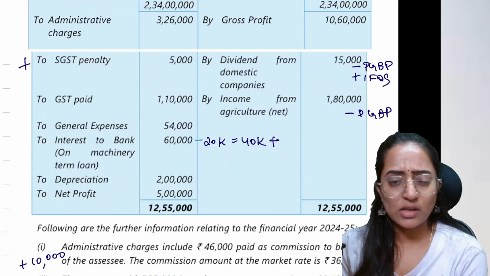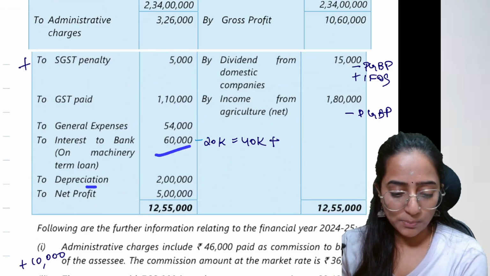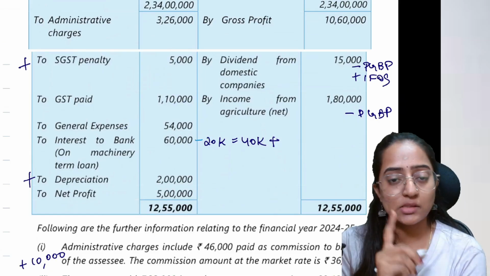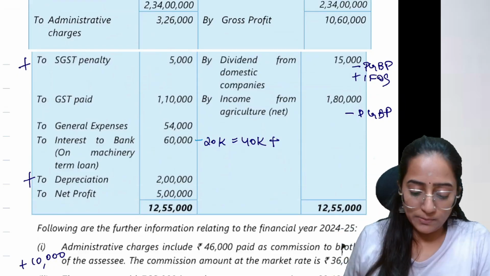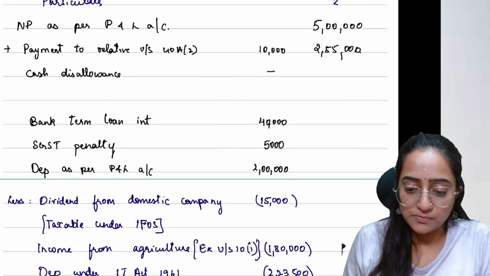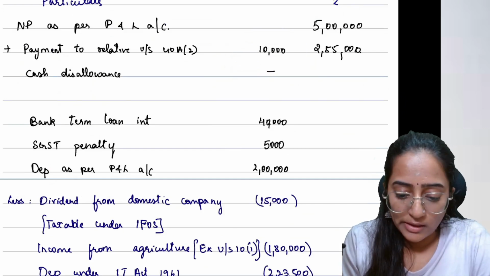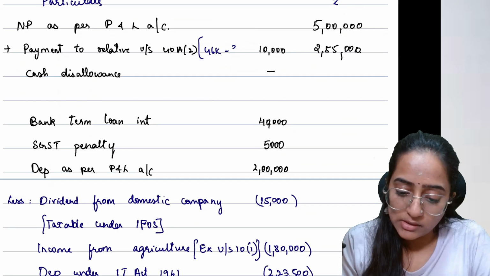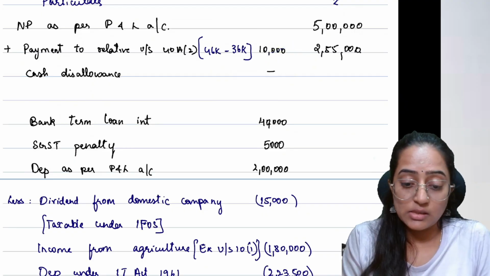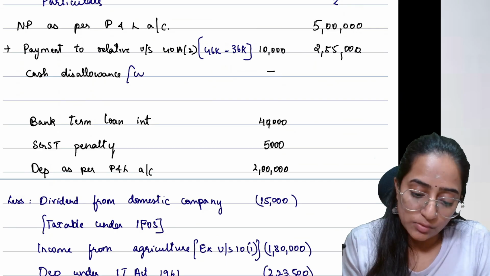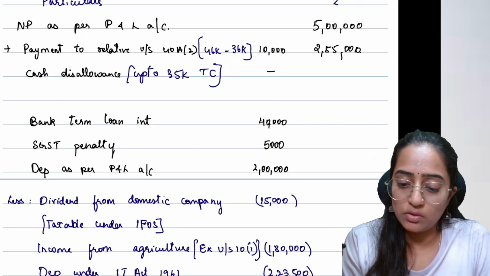GST paid. Assuming this is paid within the section 139 due date, very well, fine. General expenses, fine. This we have already considered. Depreciation: you are going to add back this depreciation and allow the depreciation as per the Income Tax Act, which we have done. Clear? So we'll do the similar computation. First of all, payment to relative. I told you 36,000 minus 46,000. Remember, 46,000 minus 36,000 is nothing but 10,000. Clear? Cash disallowance. This is a transporter, up to 35,000. Up to 35,000 for transport carrier, it is allowed, no?